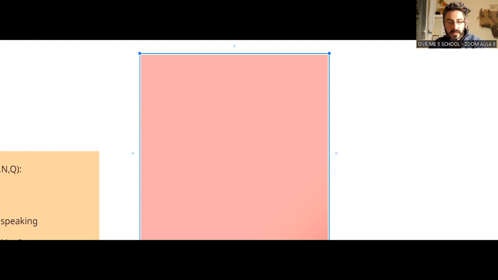These are the three columns that we have in the list of the irregular verbs. And I'm going to show you the list here. Give me a second. This is the material for you. I have to share it with you by Zoom.